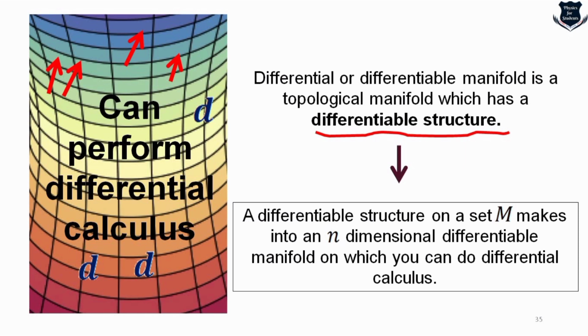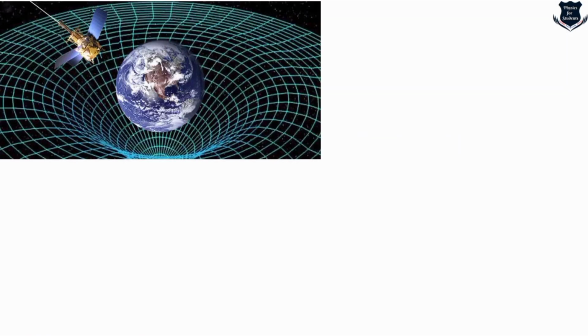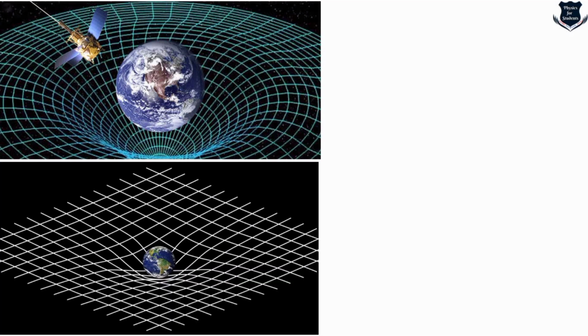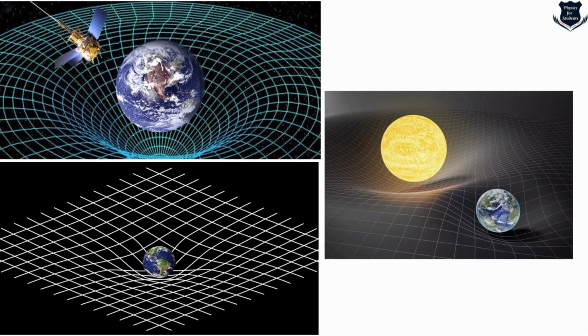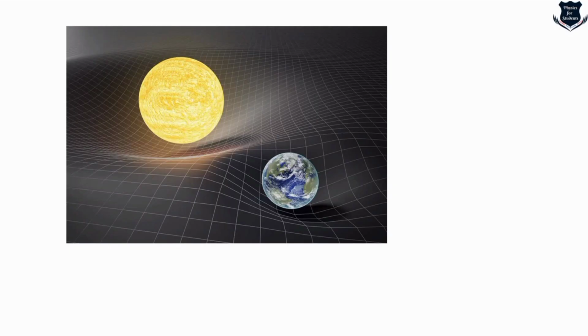Let us not go too much into differential manifolds. It's not the subject of the video, but just to let you know that yes, answering the question, we need differential geometry. One thing which is very important: on the internet or in your books, you must have seen this kind of photograph, this one, causing a dent in space-time, the Earth and the Sun. What does it actually mean?